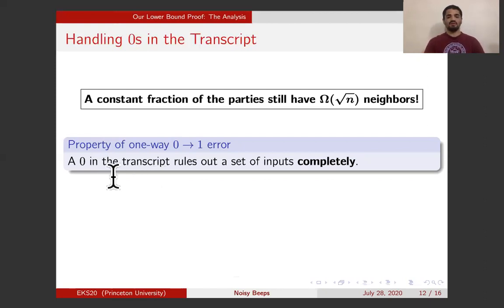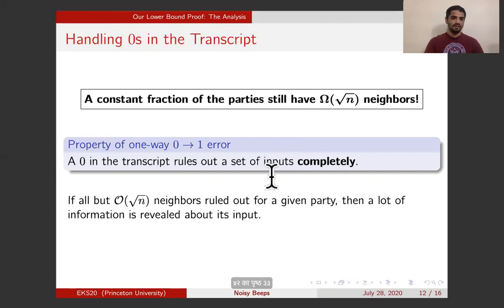Now, suppose for the sake of contradiction that for many parties, you have less than root n neighbors remaining. In this case, for many parties, you know their input to within a set of square root n. Before the protocol, the input could have 2^n values, but after you saw these zeros, you know the input to within a small set of square root n.